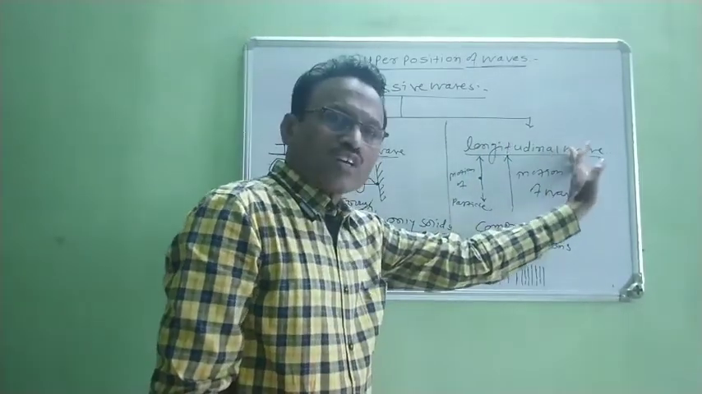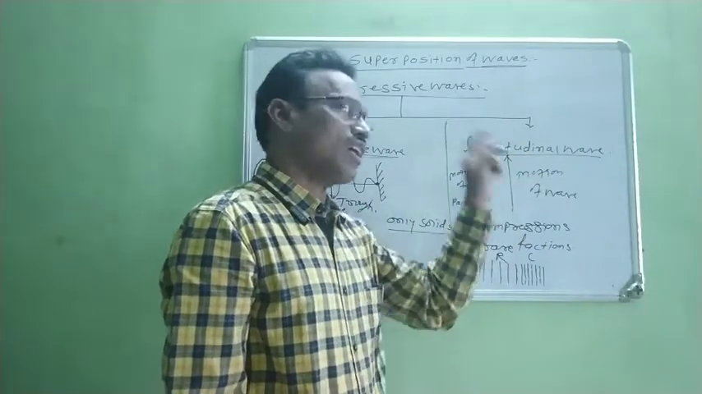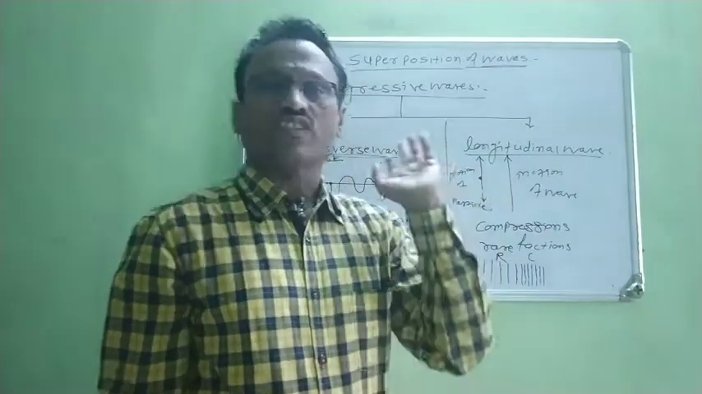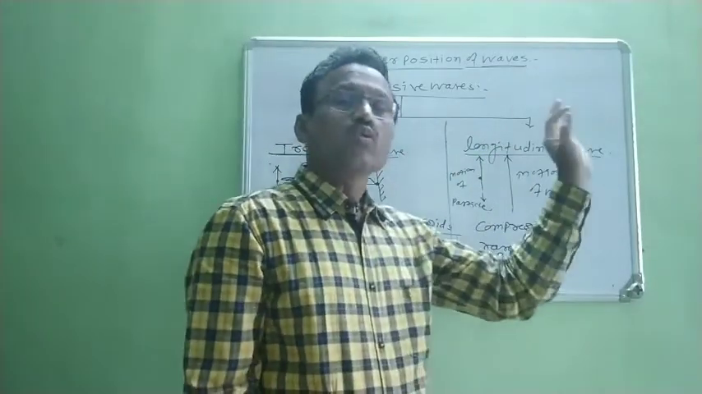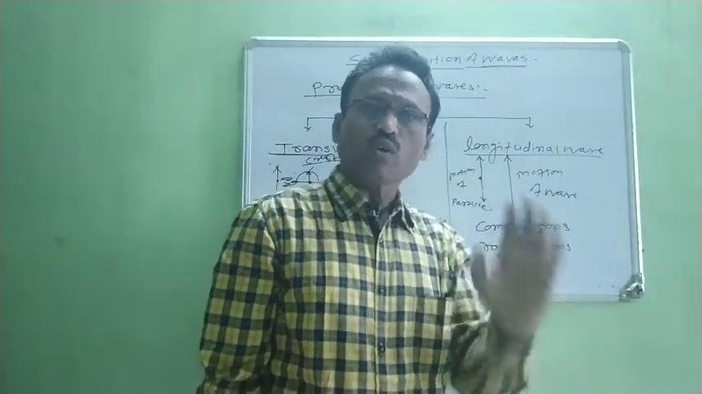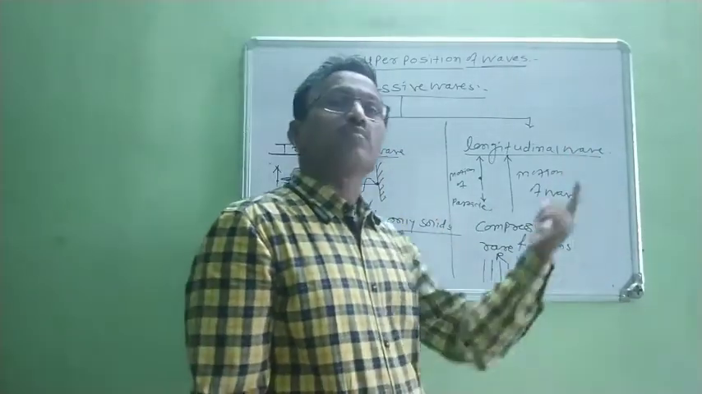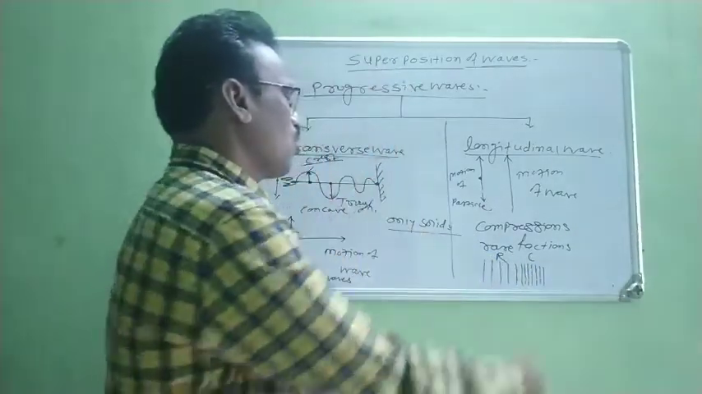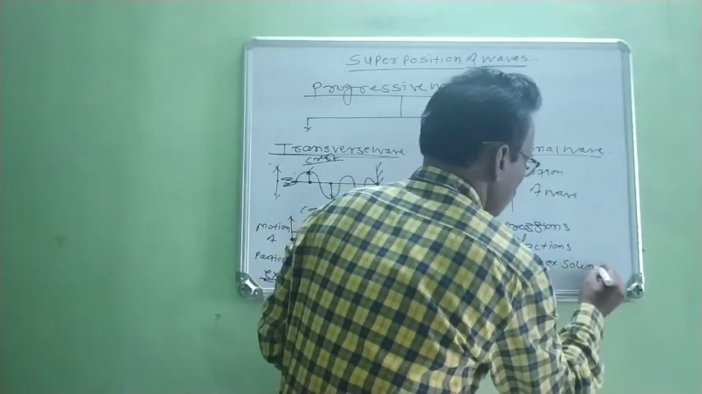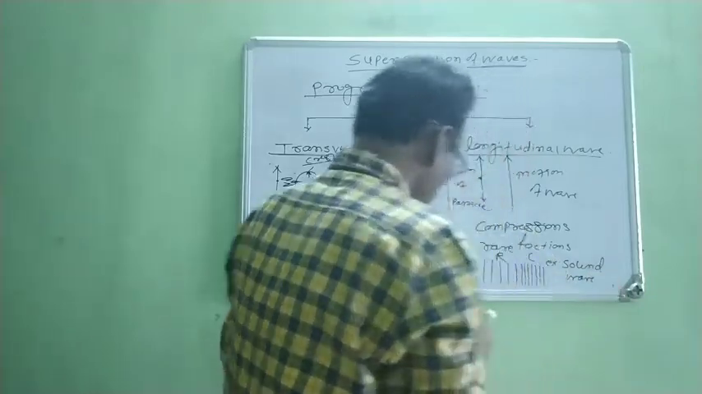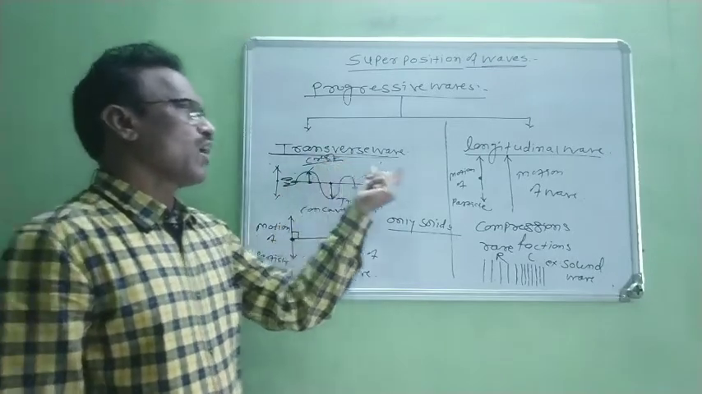Now, longitudinal waves can travel through solids as well as liquids and gases. But again remember that longitudinal waves as well as transverse waves cannot travel through vacuum. It means they require a material medium. It may be solid, liquid, or a gas or air medium. Now, what is an example of a longitudinal wave? The example is sound wave.